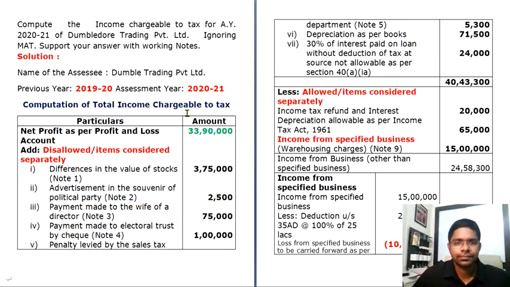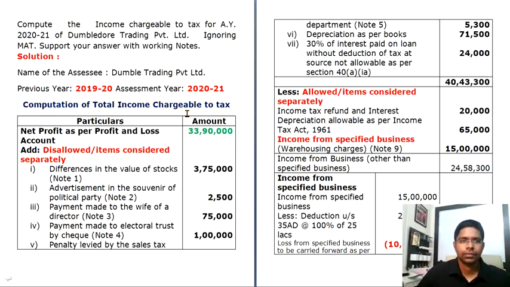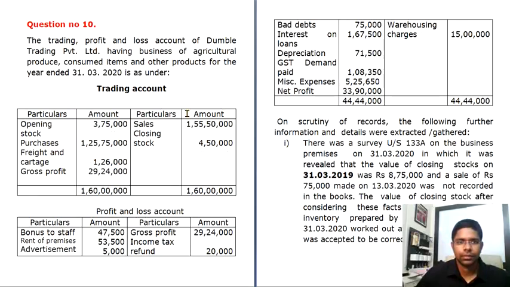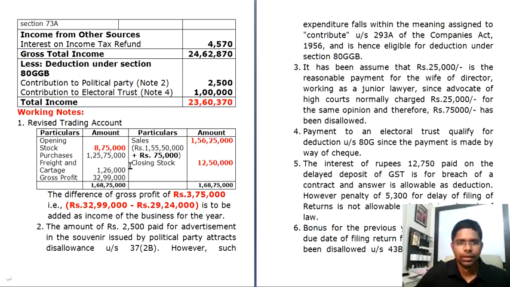And then where are your working notes? Here. An amount of rupees 75,000 was not considered in the sale amount, so you'll add back an amount of rupees 75,000 to your sale amount. As a result of these two things, your closing stock is increasing to 12,50,000, which is not disputed by the assessing officer.